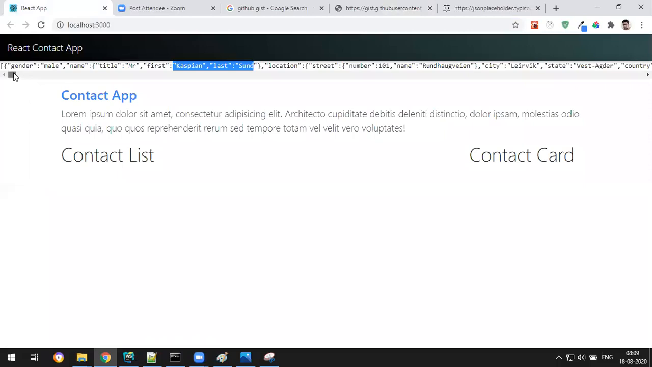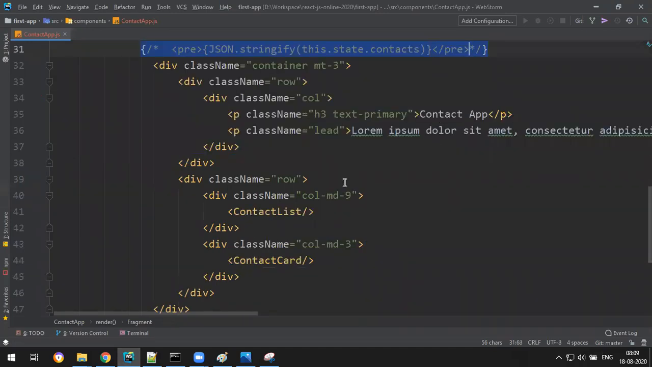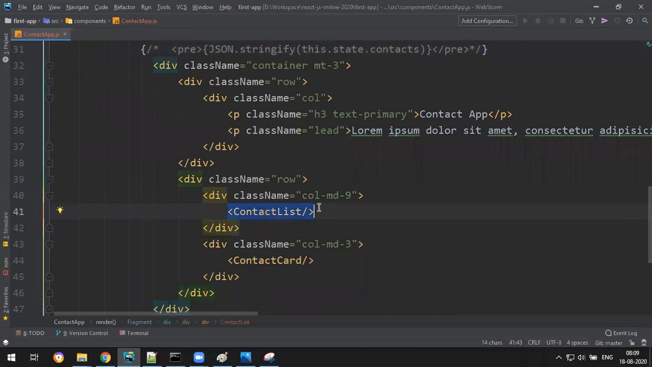Okay, so this data I don't want to print in the contact tab. I want to pass on the data to the contact list to print. So how to send data from parent to child using props. Now see the real concept. Let me comment this out. So this data I want to send. But before you send, you need to cross check is it empty or not. Empty data you don't send.